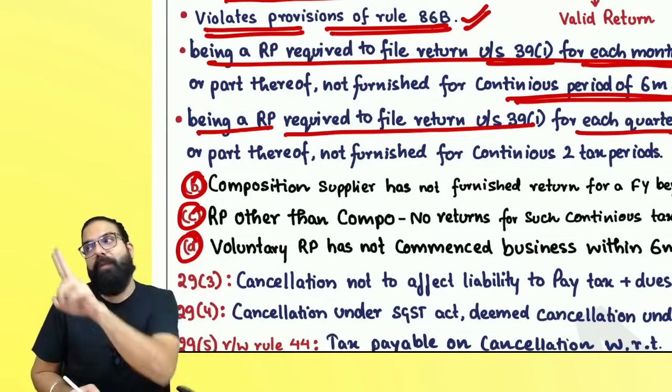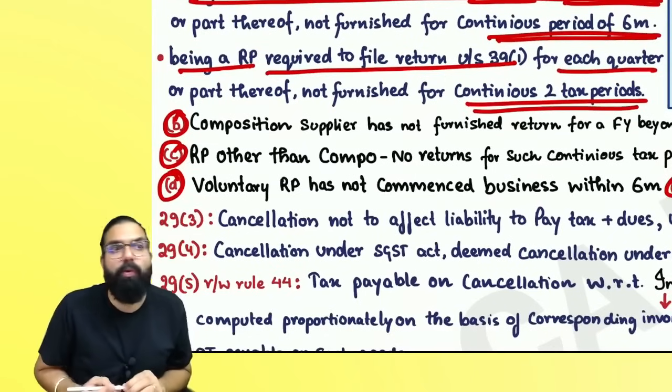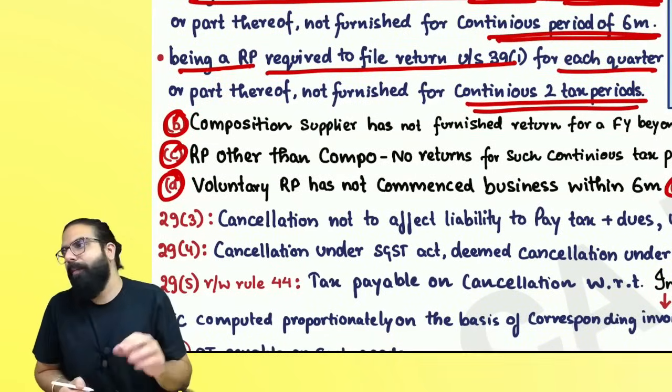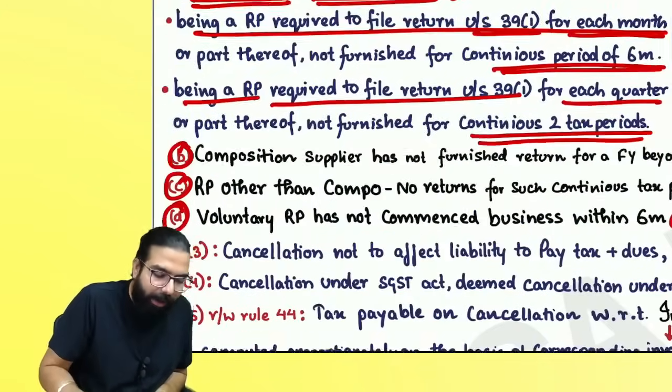If you don't file for 2 quarters, your registration can be cancelled. 2 continuous tax periods, meaning 2 quarters, if you have not filed, then your registration can be cancelled. The next one is section number 29(2)(b), which says,